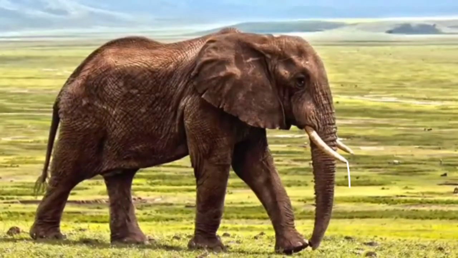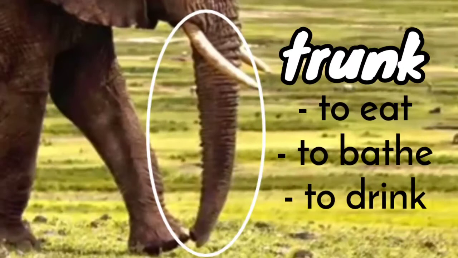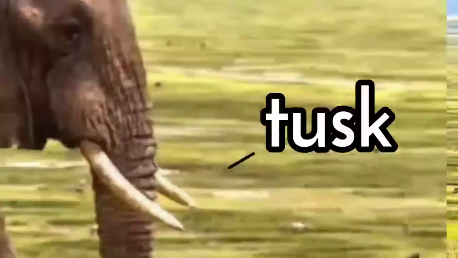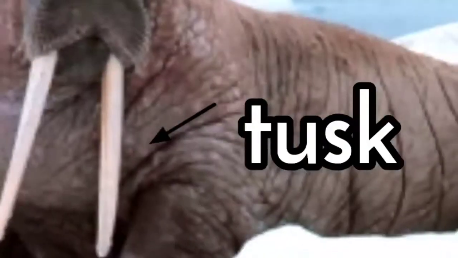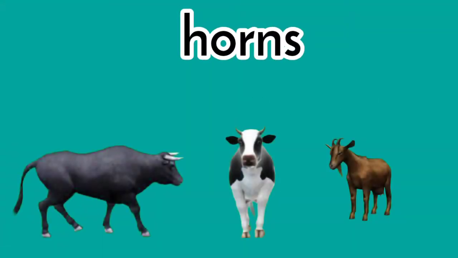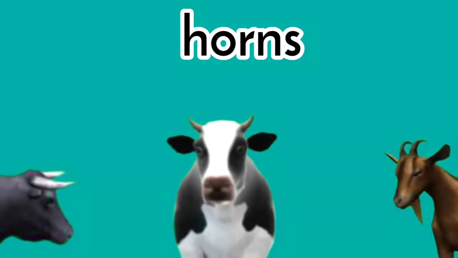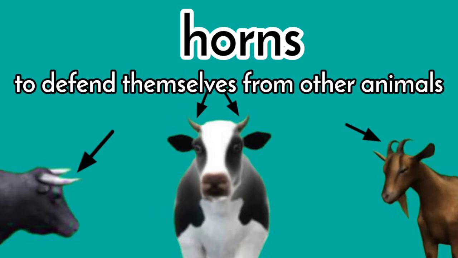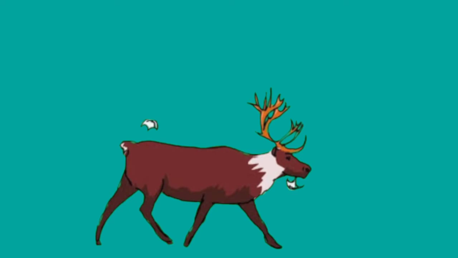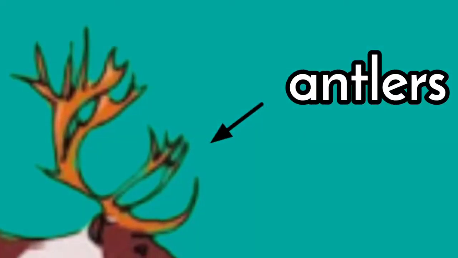But an elephant also has a trunk to eat, to bathe, and to drink. Elephants also have tusks, just like a walrus. Some animals have horns on their head, like a cow, goat, and buffalo. They use their horns to defend themselves from other animals. Moose also has big horns, named antlers.